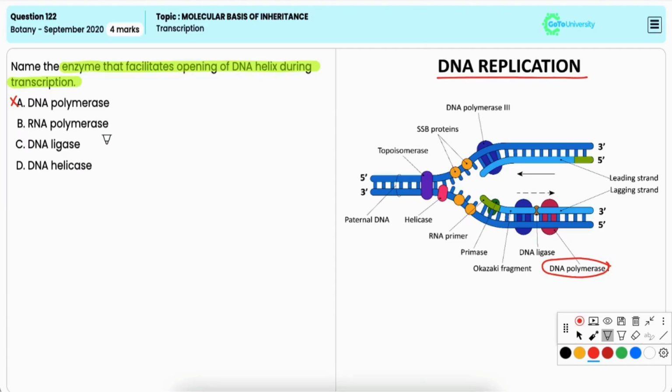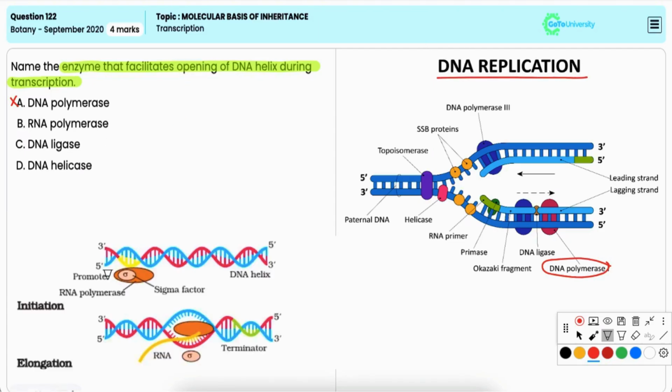Option B, RNA polymerase. Now, RNA polymerase indeed unwinds the DNA helix at the promoter region during transcription and synthesizes RNA from the DNA template. So, it facilitates both the opening of the DNA as well as the synthesis of RNA. Hence, it is the correct option.